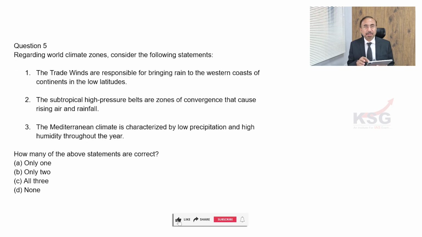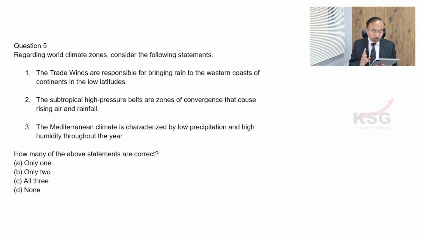Next question, the last question of tonight. Regarding world climate zones, consider the following statements. The trade winds are responsible for bringing rain to the western coast of the continent in the low latitudes. The subtropical high pressure belts are zones of convergence that cause rising air and rainfall. Third, the Mediterranean climate is characterized by low precipitation and high humidity throughout the year. How many of the statements are correct?